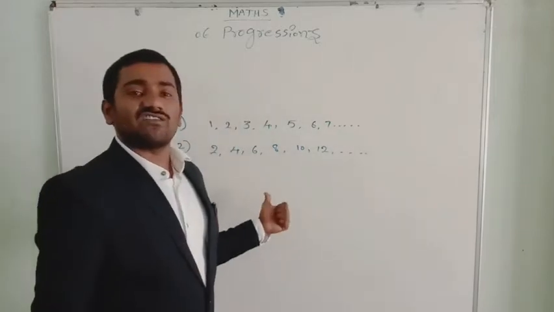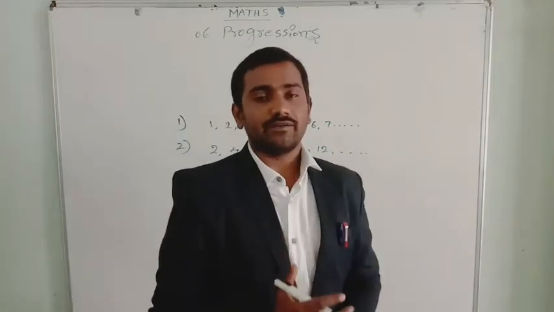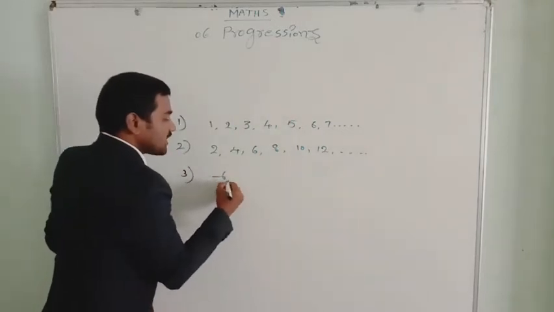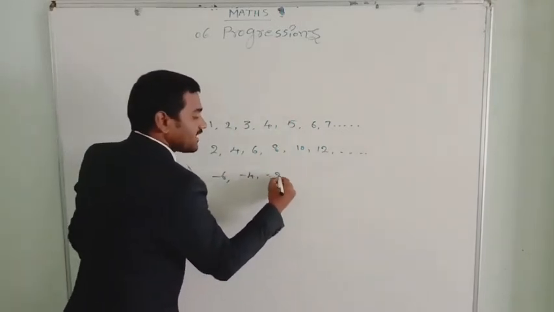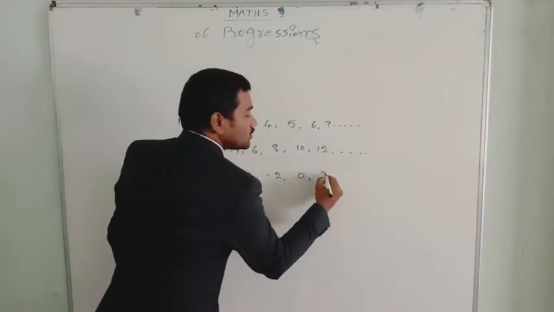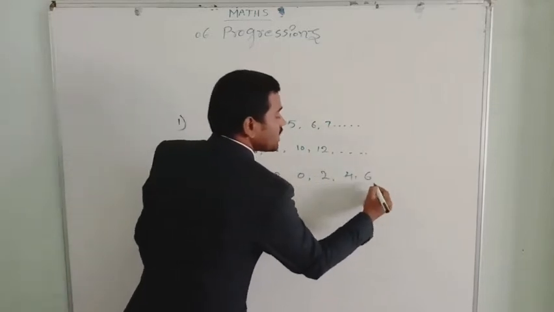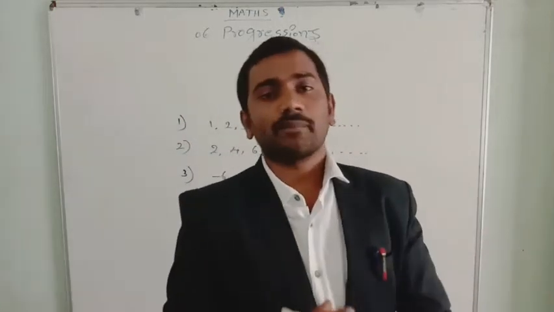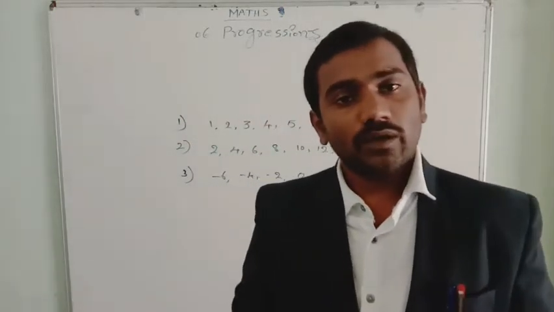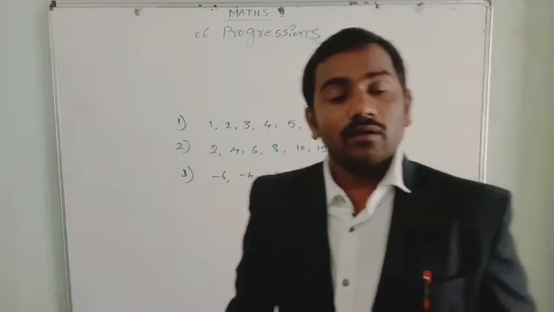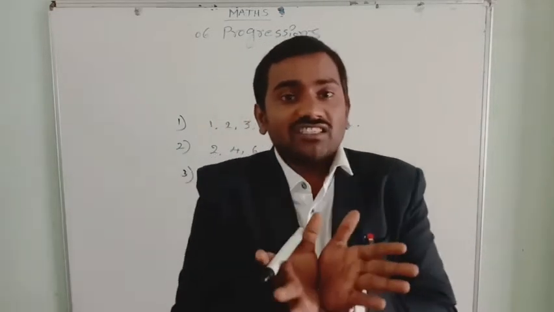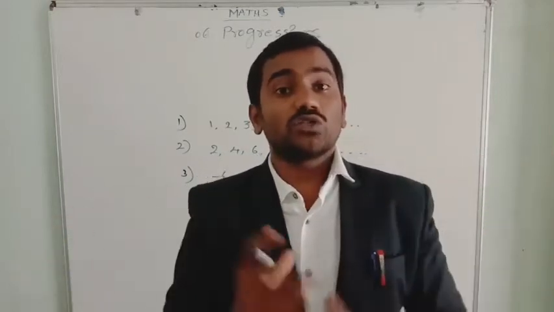This list of numbers also has a pattern. Let me write some more: -6, -4, -2, 0, 2, 4, 6. This list of numbers also has a pattern. So a list of numbers having a certain pattern is known as a progression.